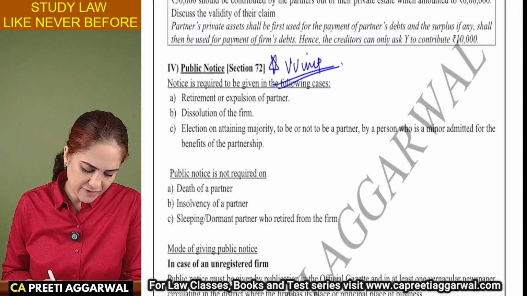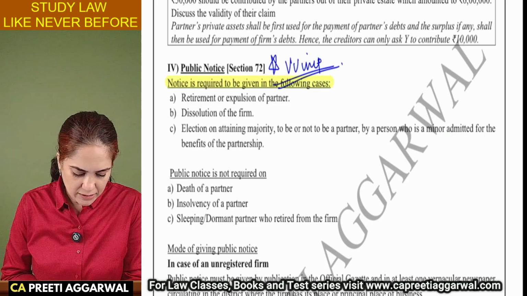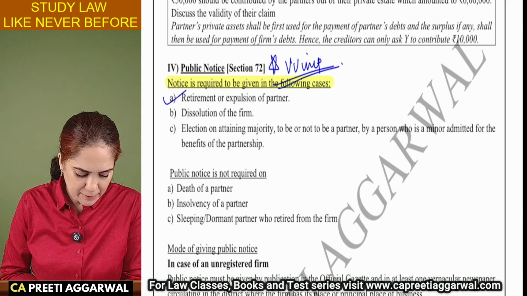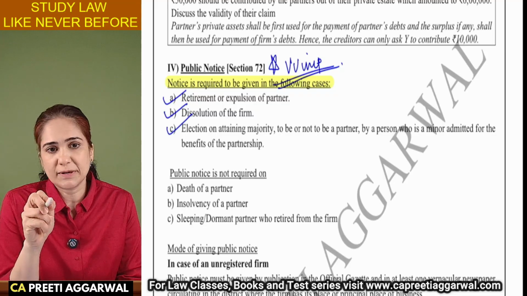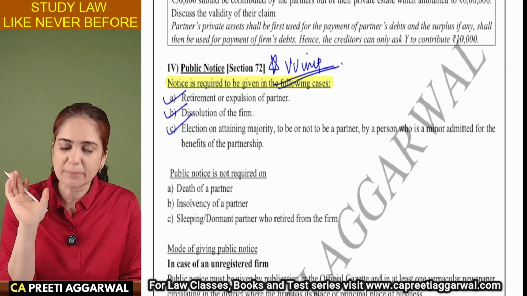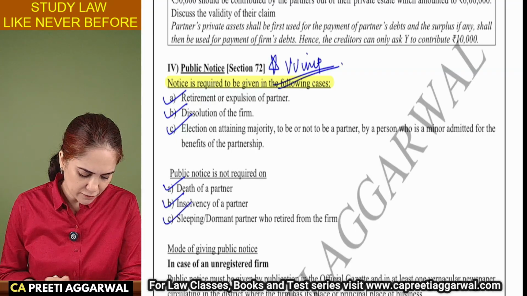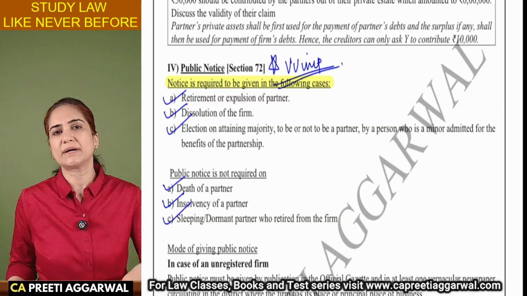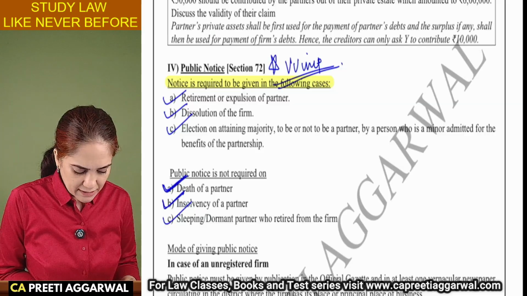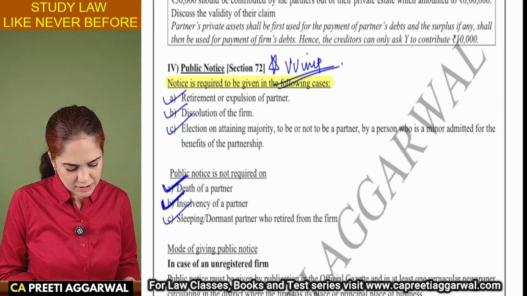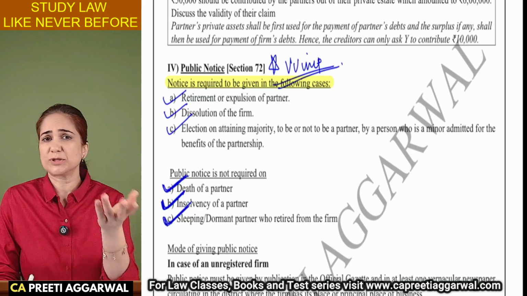Okay, first let us see when is the public notice required to be given. Public notice is required in case of retirement, expulsion, dissolution, minor partner's decision. If they don't give public notice, they will continue to remain liable till the public notice is given. But it is not required in case of death, insolvency of a partner, or retirement of a sleeping or dormant partner. See, death itself is notice. Insolvency itself is notice. Sleeping or dormant, nobody even knows that he is a partner, so his retirement should not affect us.